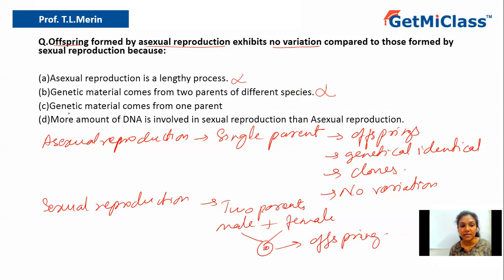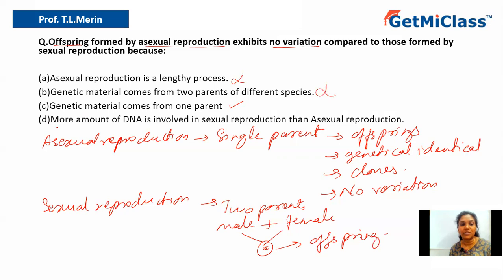Option C says genetic material comes from one parent. Yes, this is the correct answer. As I said, asexual reproduction occurs from a single parent, so genetic material also comes from a single parent. That's why they are called genetically identical organisms. So that is the correct answer.